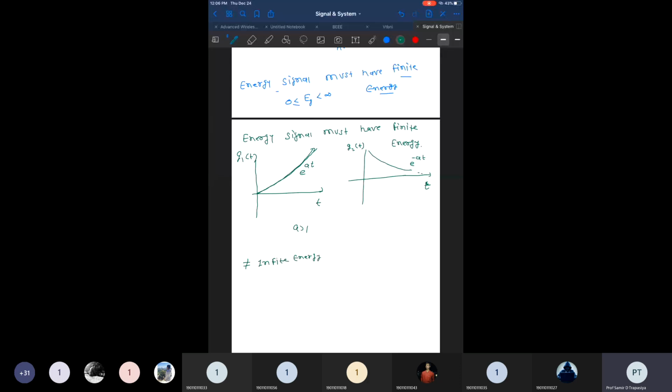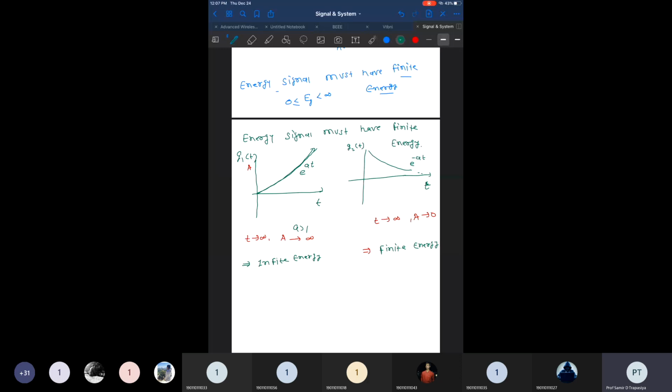What happens here? As t approaches infinity, the amplitude here also approaches infinity. But here, as t approaches infinity, the amplitude approaches 0. So this one has infinite energy and this one has finite energy.